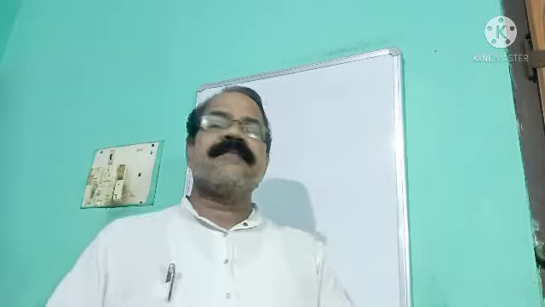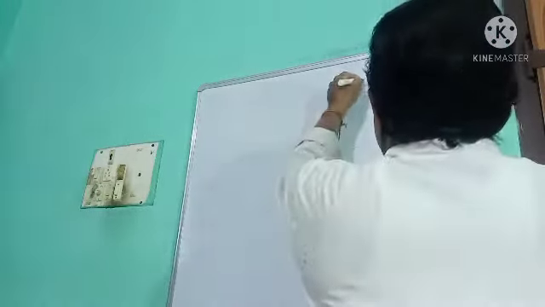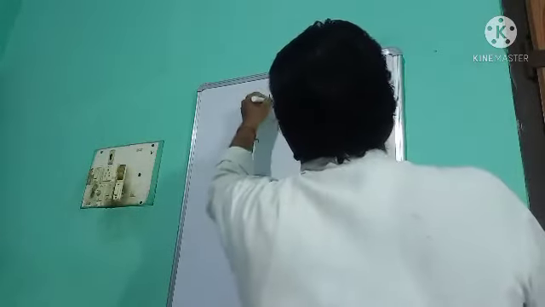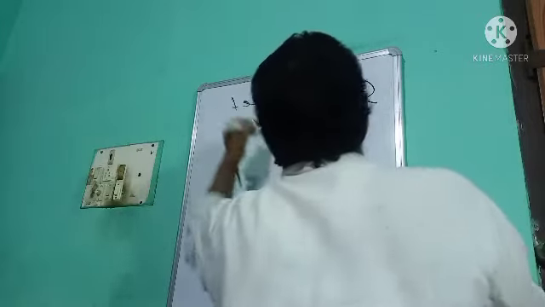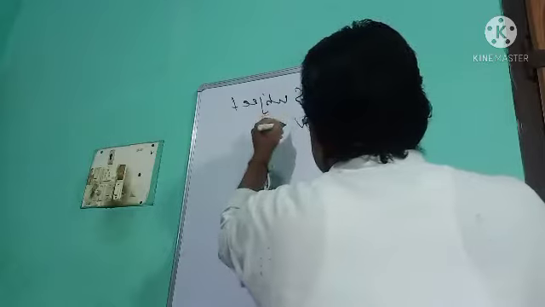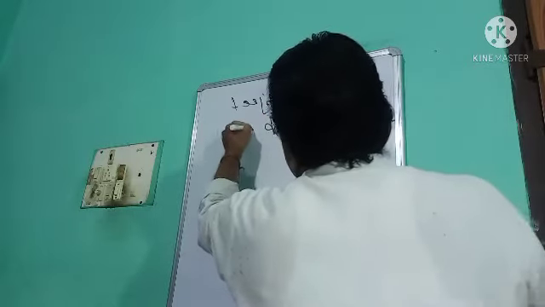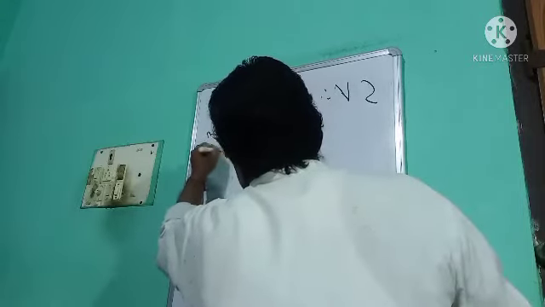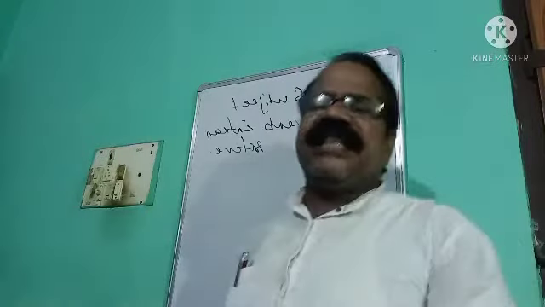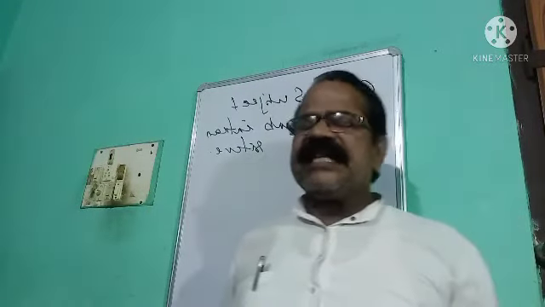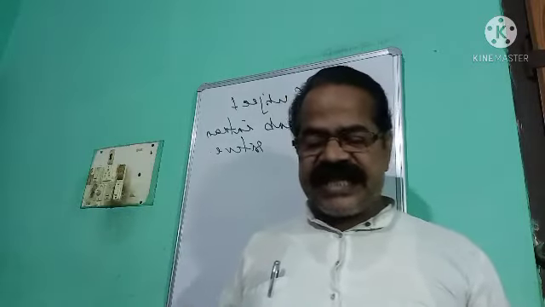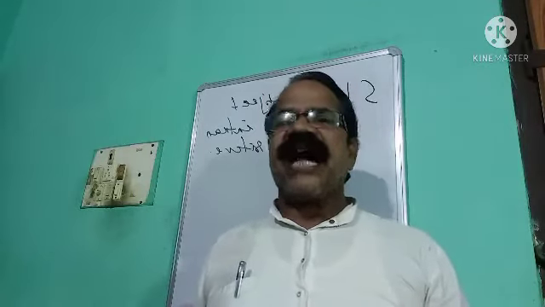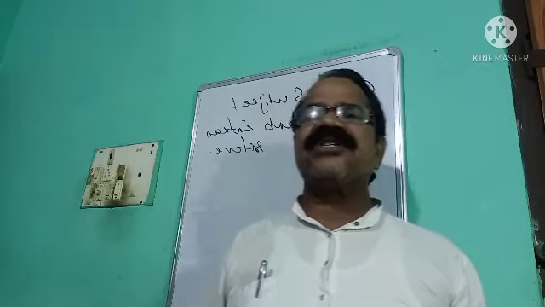First pattern is your SV. SV stands for subject, verb intransitive. Verb intransitive. Students, in this sentence, there are two things: subject is there and verb is there. There is no object. That's why this sentence is known as your what?